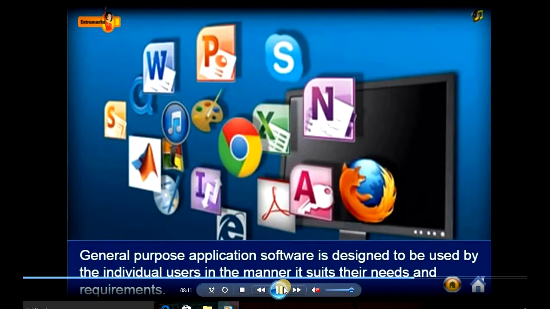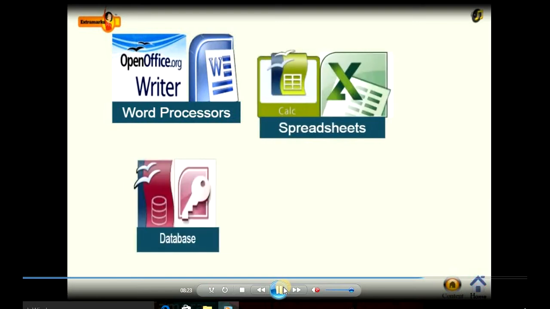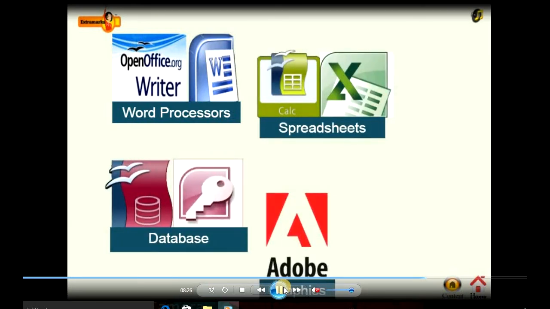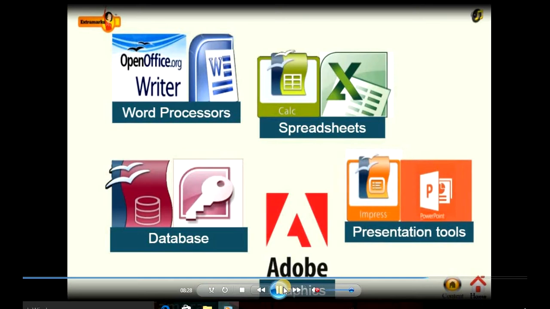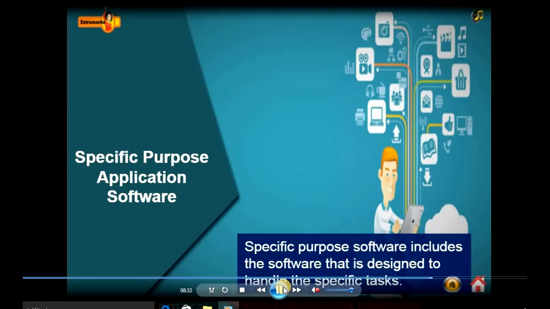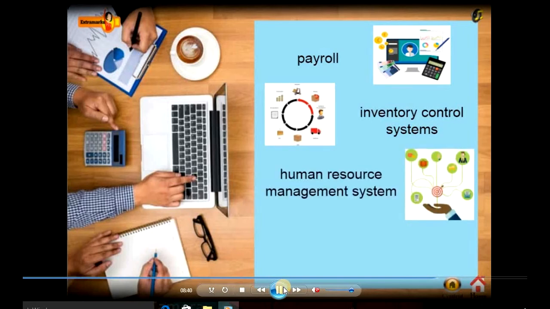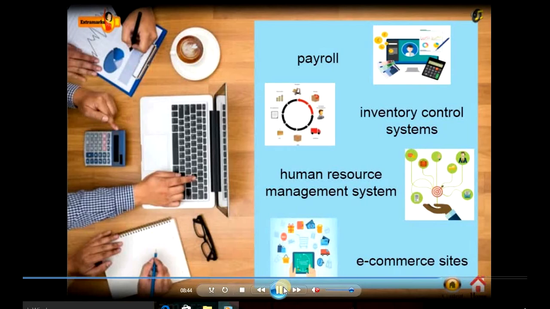Let's see. General purpose application software is designed to be used by the individual user in a manner that suits their needs and requirements. Word, PowerPoint, Excel, and database, Adobe Photoshop, these are the programs which we use. And the next one is specific purpose application software. Specific purpose software are used for some specific purpose such as payroll, inventory control, human resource system, e-commerce sites.